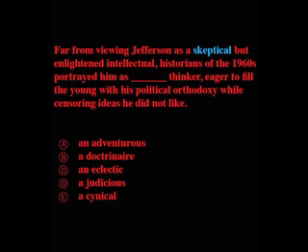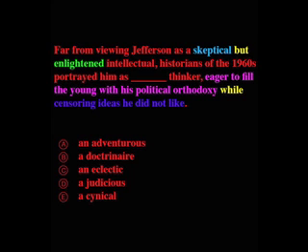As we break down this sentence, we realize there's a lot of things we've heard about Jefferson. We heard that he's skeptical, that he's enlightened, that he's eager to fill the young with his political orthodoxy, and he was censoring ideas he did not like. As we read the sentence, we realize there's some opposition built in.